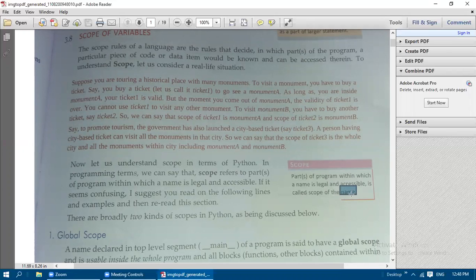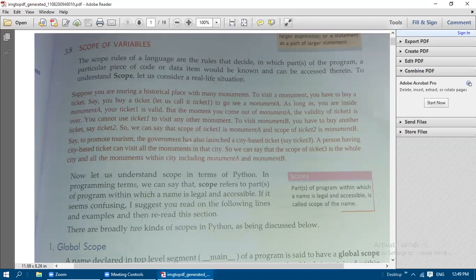Okay, so how can we define it? A part of a program within which a name is legal and accessible. See here, a part of the program within which a name is going to be used or accessed. Accessing means what? We can read the value, we can make use of the value, we can write a value in that, we can edit the value in that. That is known as accessible in computer terms. So which part of the program we can use that name of the variable, where the variable name is legal, is called the scope of the name. So let us see some examples, and real-time scenarios also we will discuss related to the term scope.